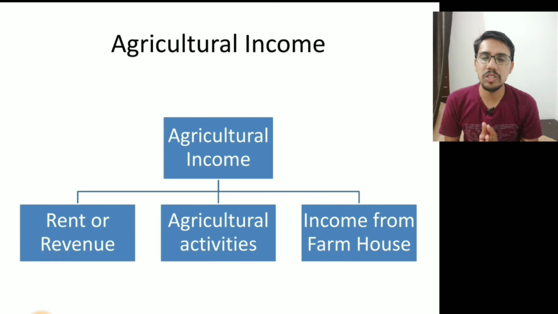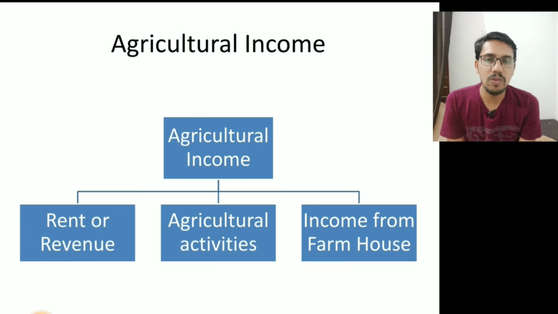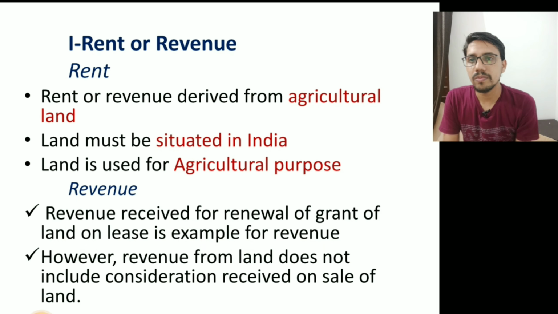These are the three basic things that are included in agricultural income as per the Income Tax Act. Rent or revenue, or income derived from such lands through agricultural activities, and income from a farmhouse. Now we can make a detailed check regarding these points.